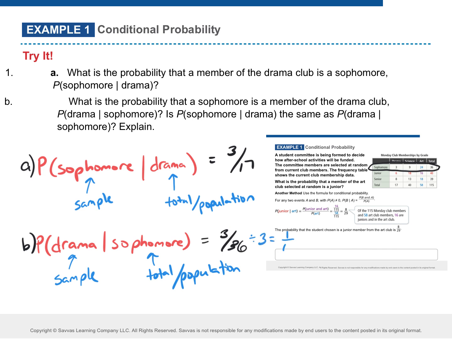So let's talk about the difference of these. This time for the second part, we're talking about the sophomore population. On part A, it says, what is the probability that a member of the drama club? So we're talking out of the drama club, how many of those are sophomores? That's where we got that 3 out of 17. On the second one, it says, what is the probability that a sophomore, so now we're talking about all the sophomores, what's the probability of a sophomore being a member of the drama club? So that's why we had the 3 out of 36 this time.